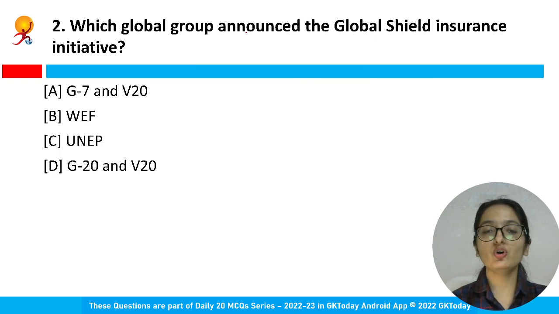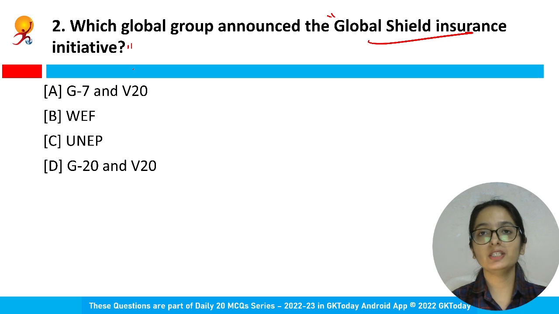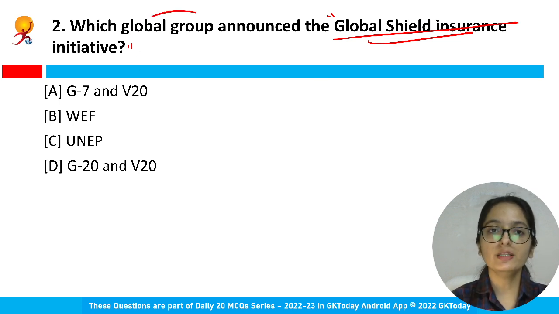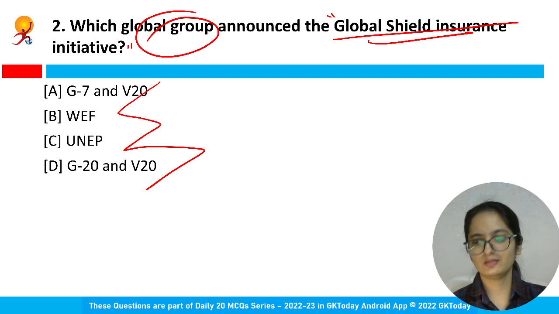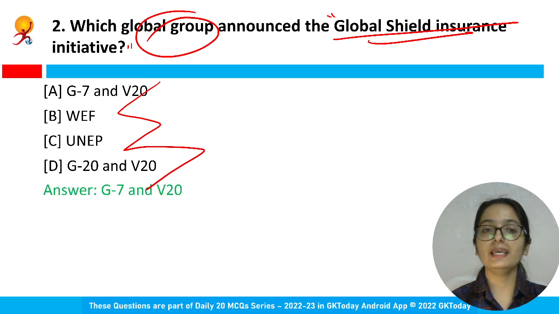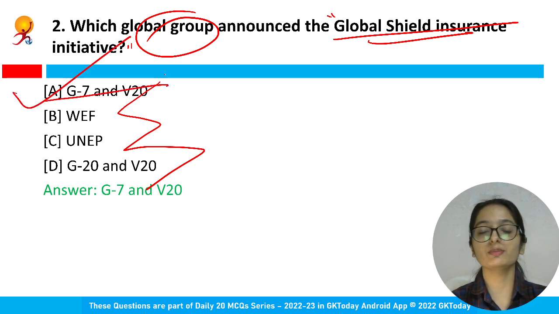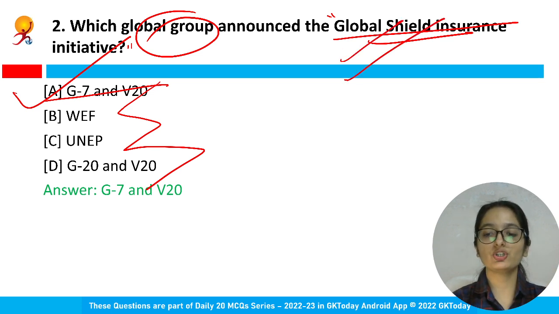Moving on. Which global group announced the Global Shield Insurance Initiative? The name of the initiative is Global Shield Insurance Initiative. This initiative has been announced by a group. You are having 4 options, and I am giving you 3 seconds, 4 seconds. Then the right answer of this question is option A, G7 and V20. I'll tell you what these are in a minute. But before that, please do remember, G7 and V20 have announced this Global Shield Insurance Initiative.